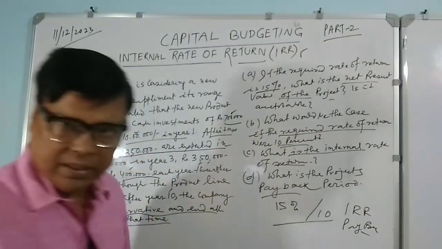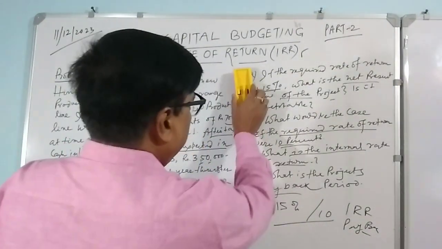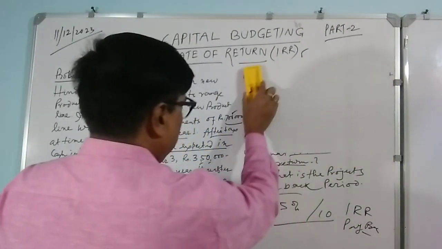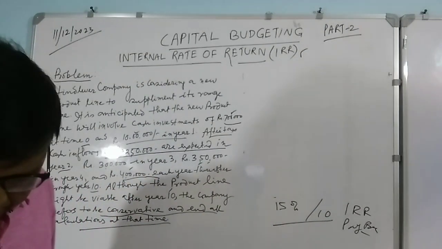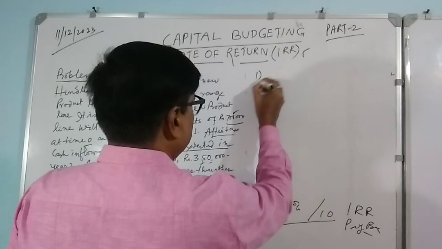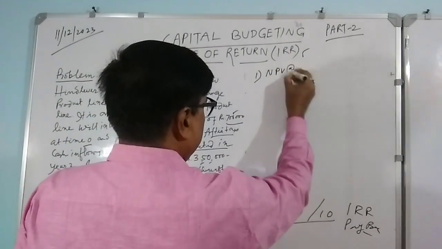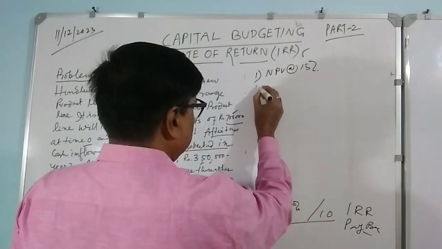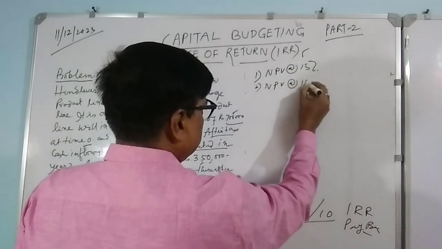Okay? So before erasing, we will be taking the important information on the right hand side, so that there will be no problem at the solution stage. So what we have to do: number one, NPV at 15% rate, number two, NPV at 10% rate.